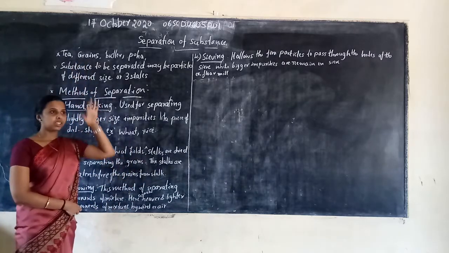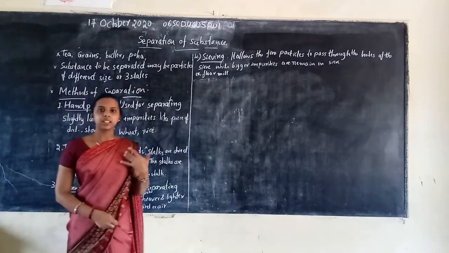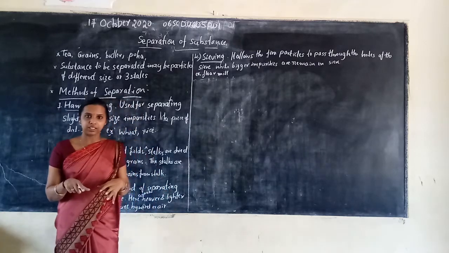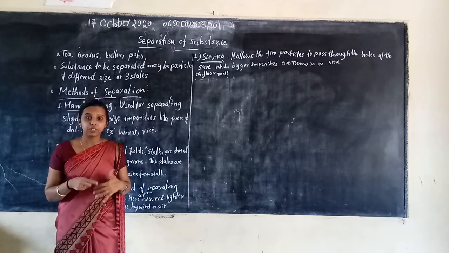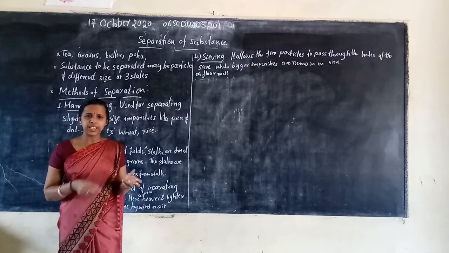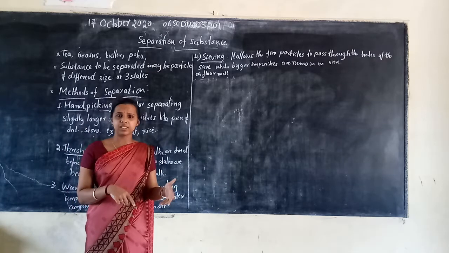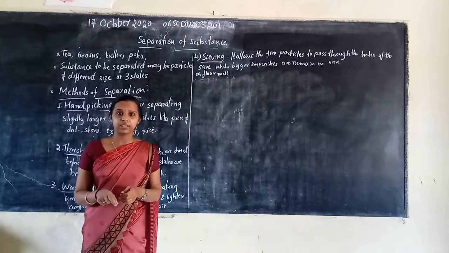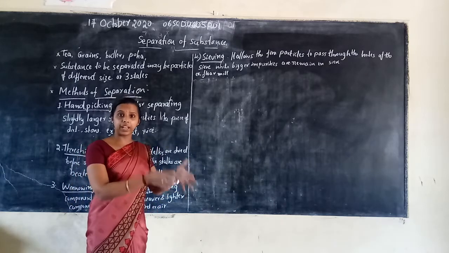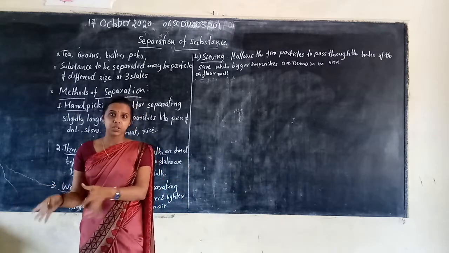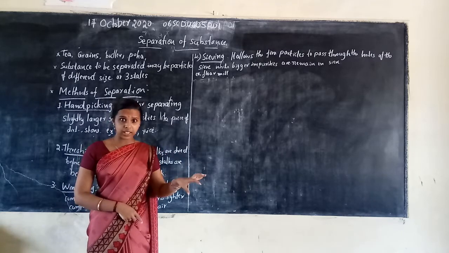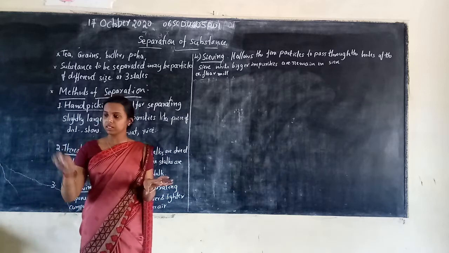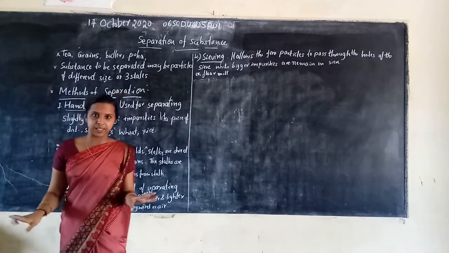Next, grains. Can you give an example of grains? If I take wheat, when you purchase wheat, it contains some stones, dust particles, and leaf particles, right? So we have to separate them. We separate the wheat grains from the dust particles. Here the separation of the wheat takes place and also the separation of the dust particles.